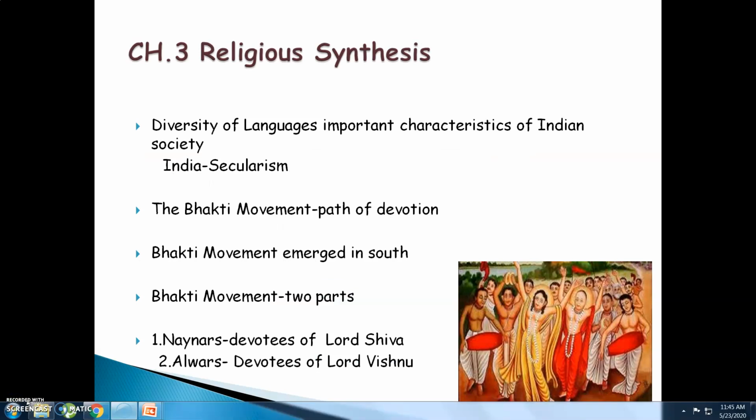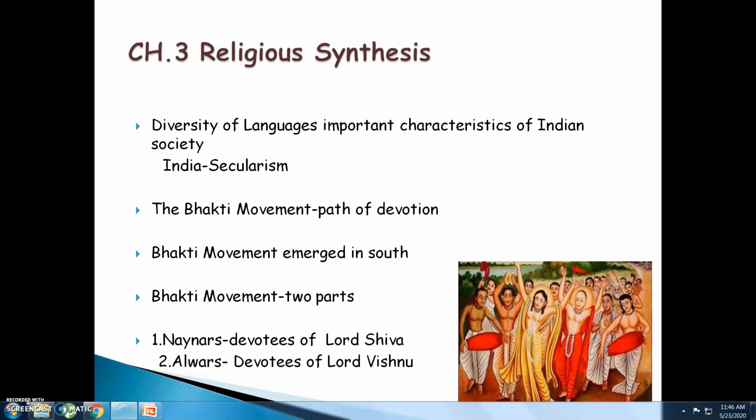Moving on to our third chapter, religious synthesis. All of us know that in India there are people who follow different religions, speak different languages and follow different cultures. That is called diversity, and diversity of languages was an important characteristic of Indian society. India follows the concept of secularism. Secularism deals with the freedom to choose and follow your own religion.